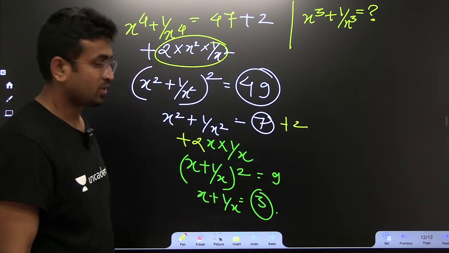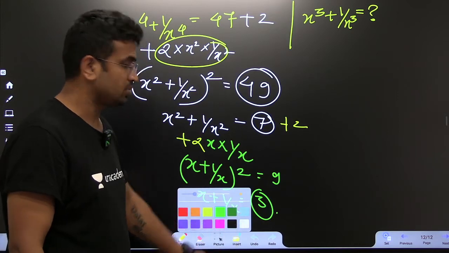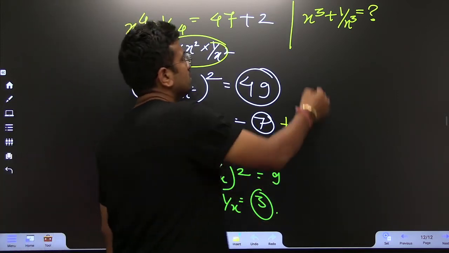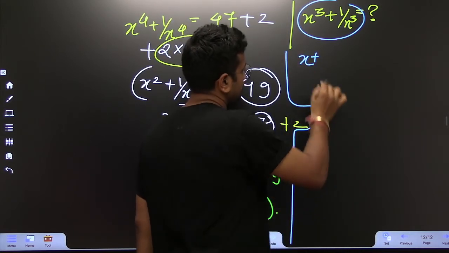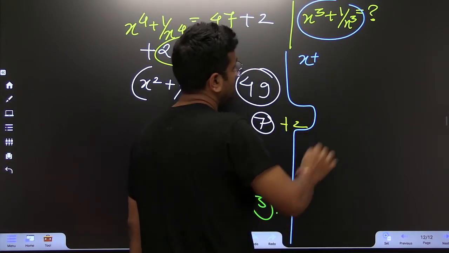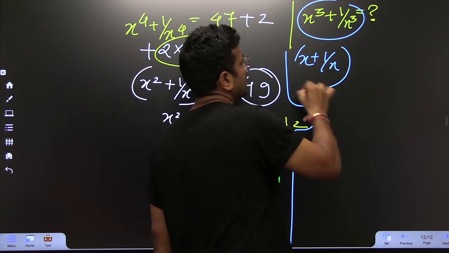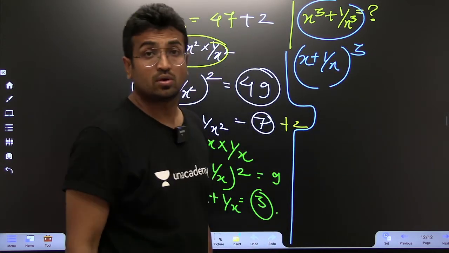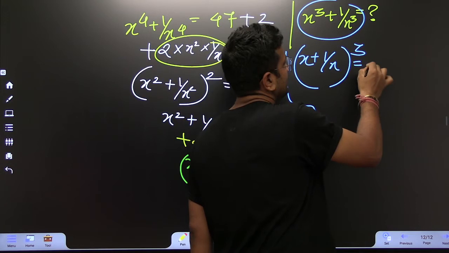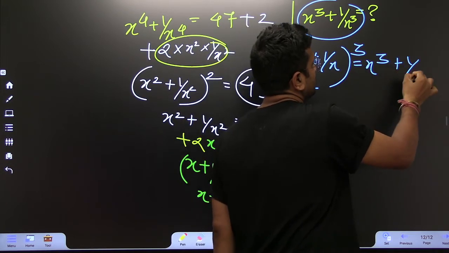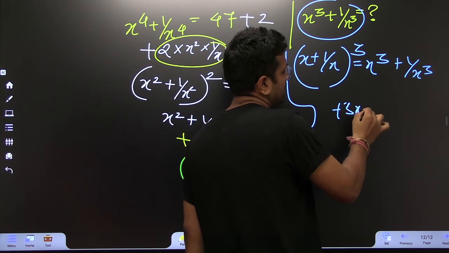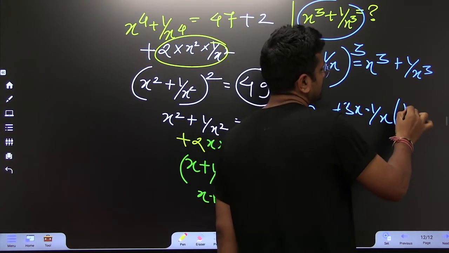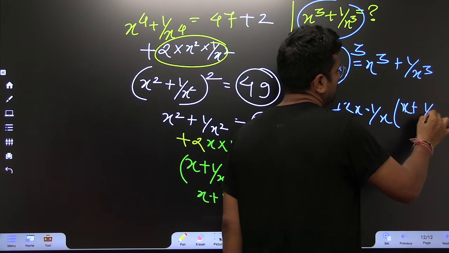Fabulous. What is it that I have asked you? a plus b whole cube. This is what I have asked you. So this is x plus 1 by x whole cube. What is the value of this? This is x cube plus 1 by x cube plus 3 x into 1 by x, times x plus 1 by x.